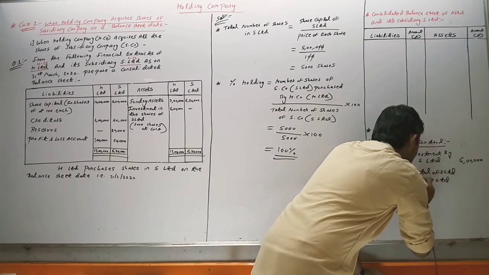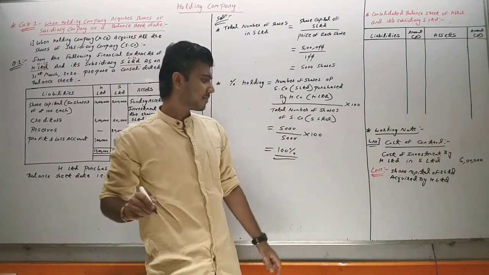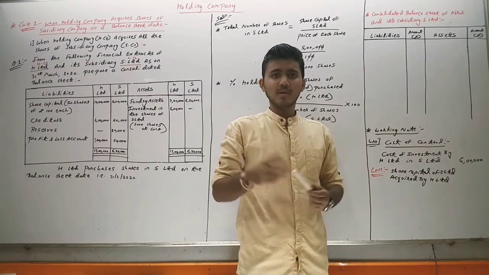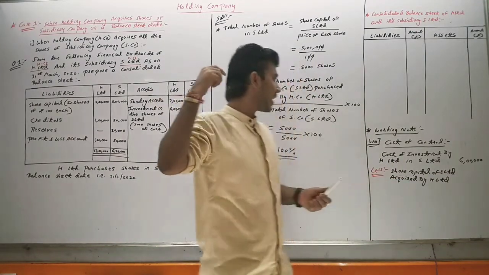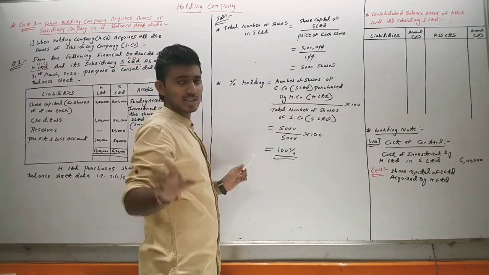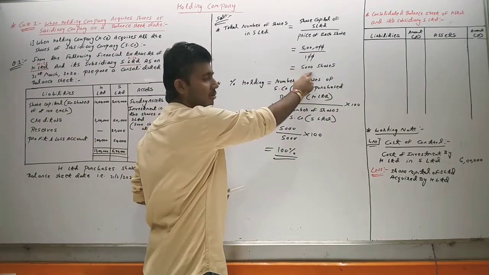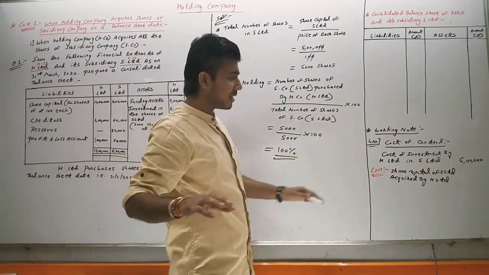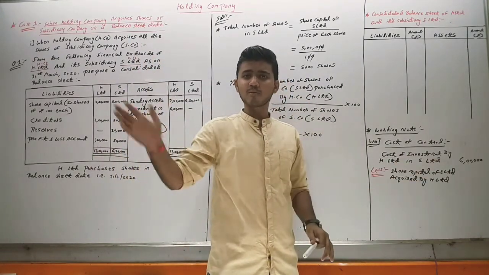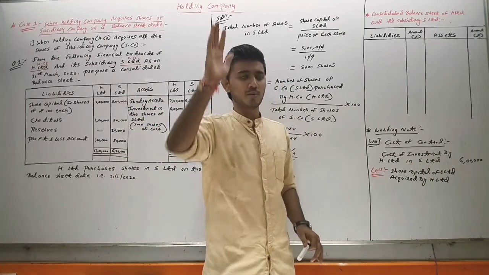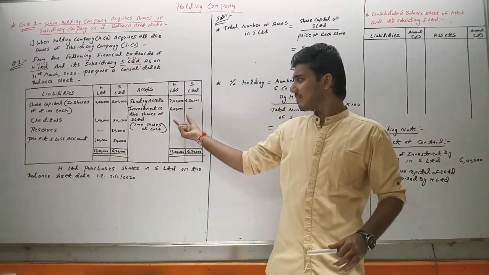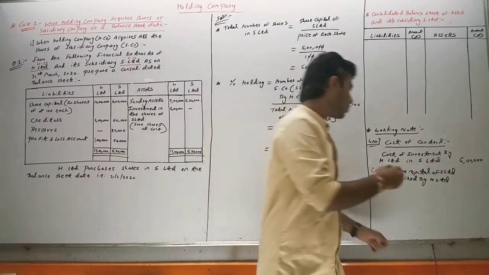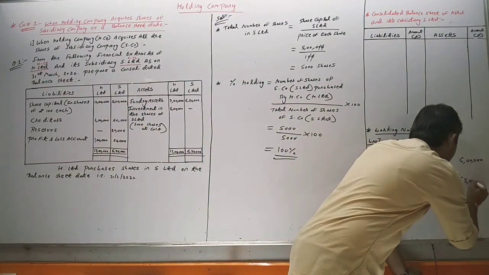It means how much share capital H Limited has acquired of S Limited. We have seen earlier also that H Limited has acquired all the shares. S Limited was having 5,000 shares and H Limited has acquired all the 5,000 shares. So it means the full amount of share capital, which is 5 lakh, will be reduced. It means H Limited has purchased all the share capital of S Limited. So here we will reduce 5 lakh.